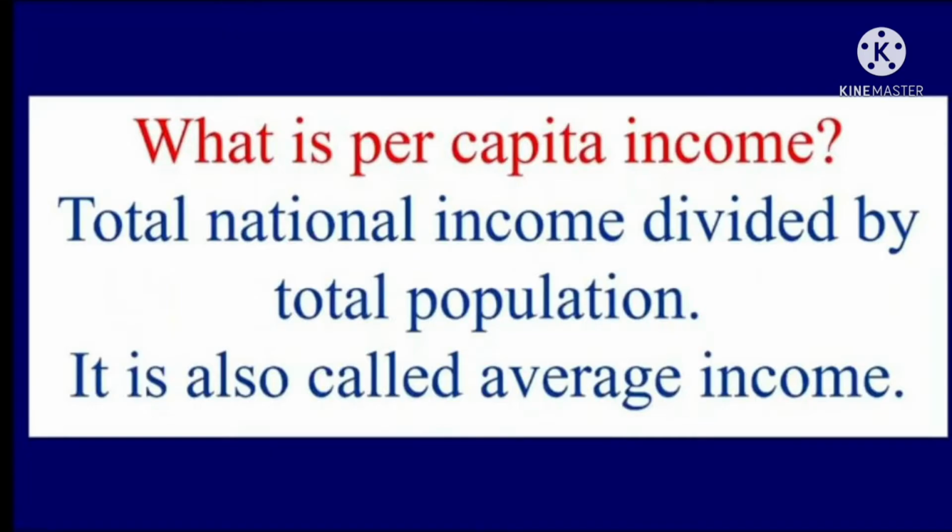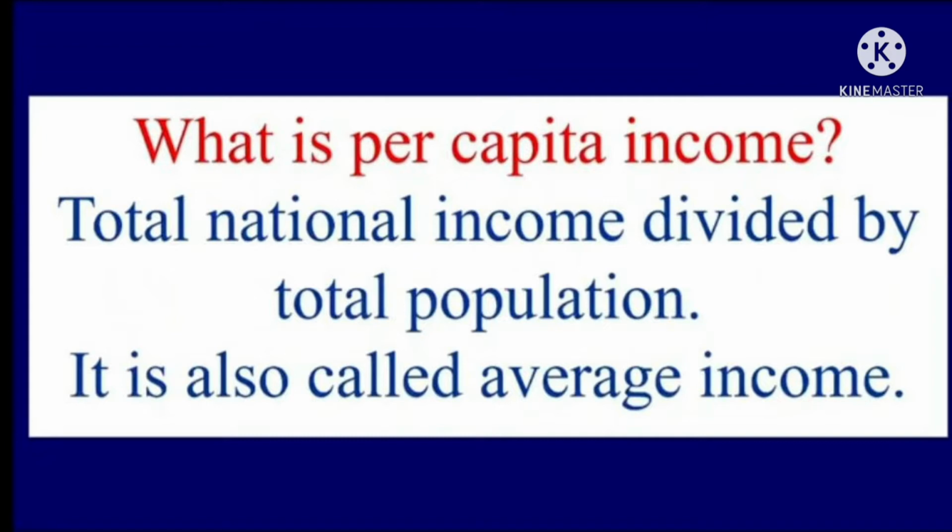See students, what is per capita income? Total national income divided by total population. It is also called average income. This average income gives us the total income of the country. However, for comparison between countries, total income is not such a useful measure.